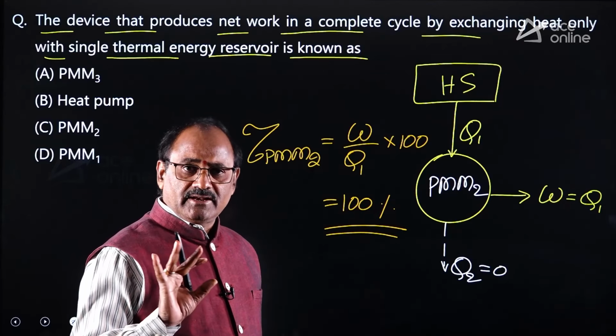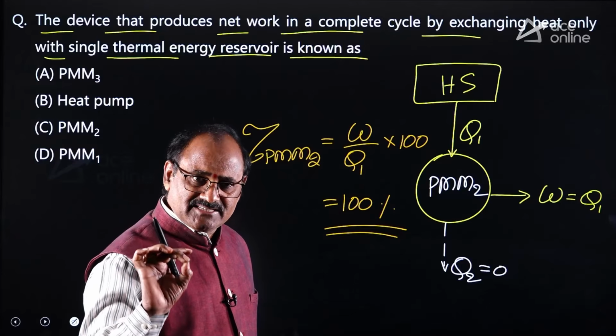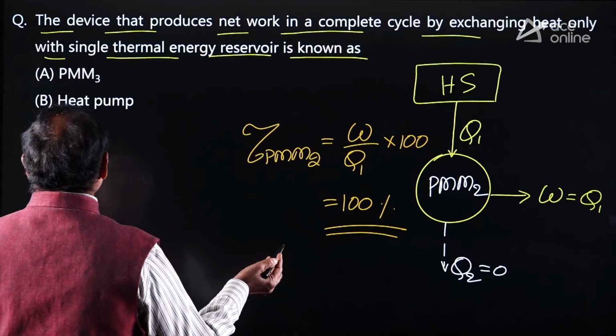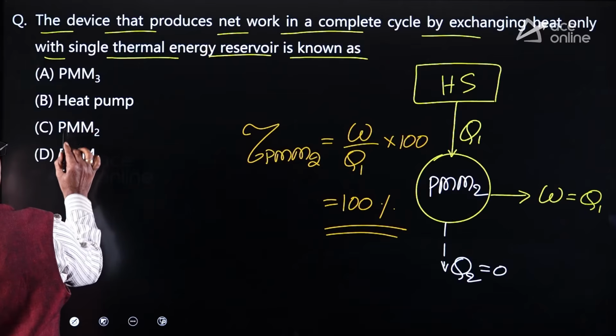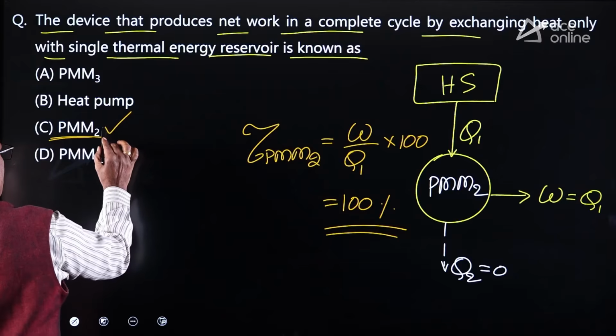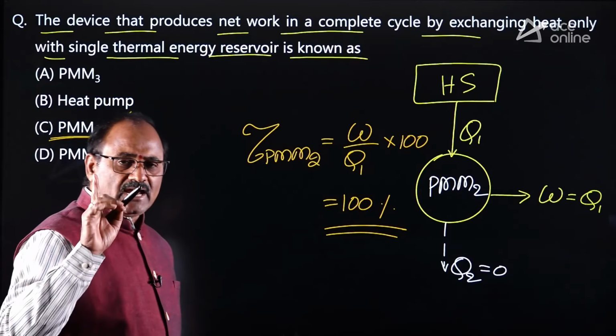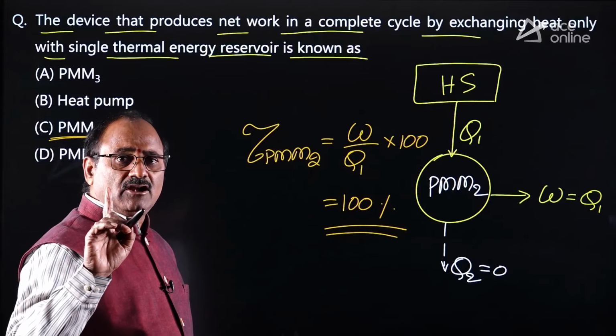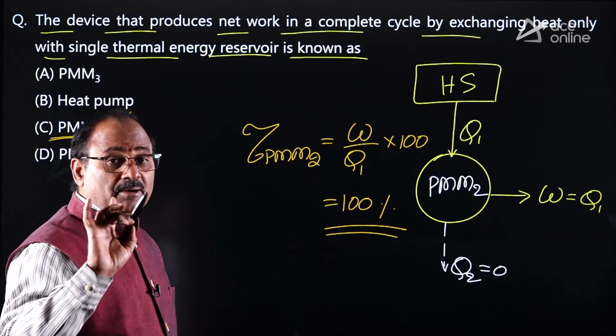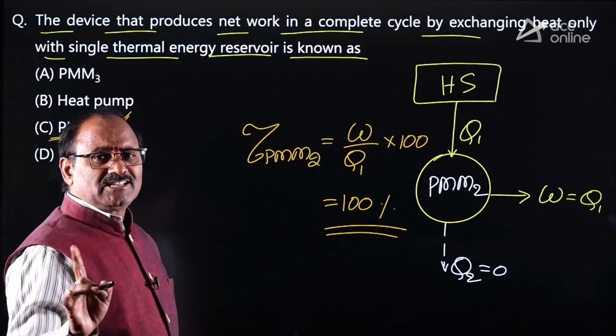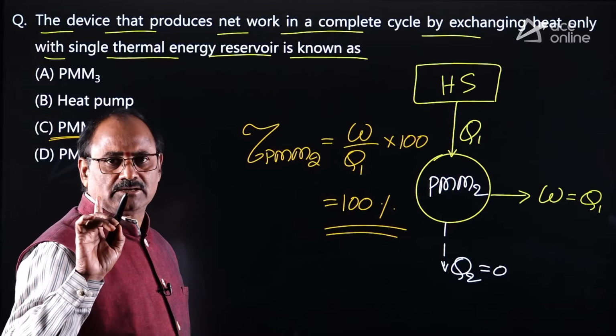That kind of heat engine cannot practically exist. Anyhow, look at the options. PMM3, no. PMM2, correct. A heat engine which is working with only a single thermal reservoir is called PMM2. But not practically possible. If it is possible, the second law of thermodynamics violates.